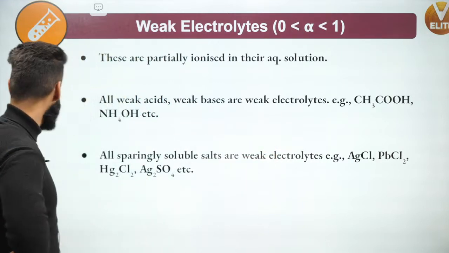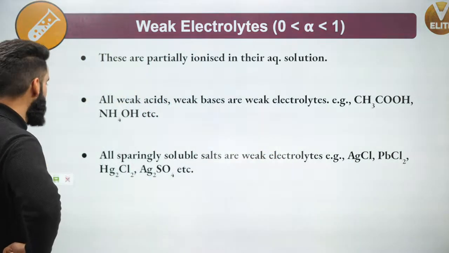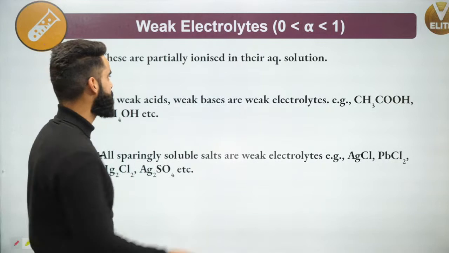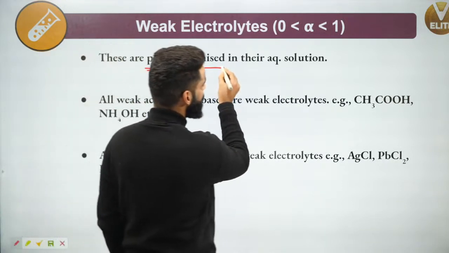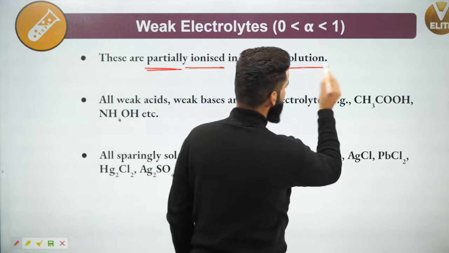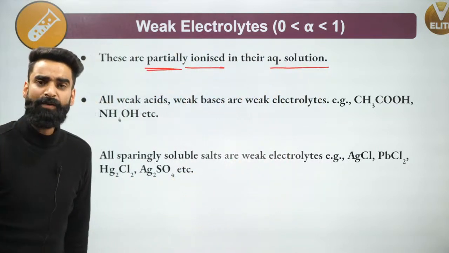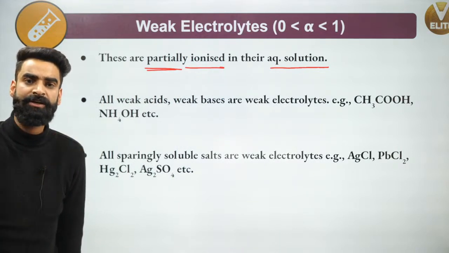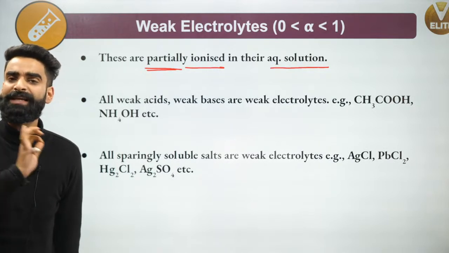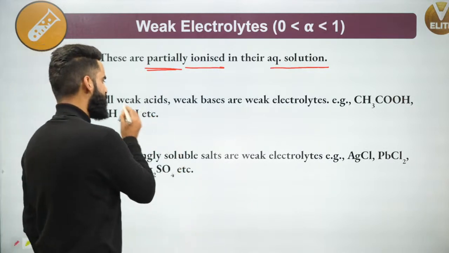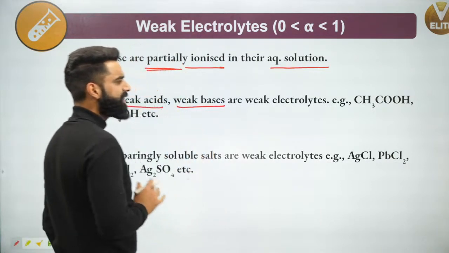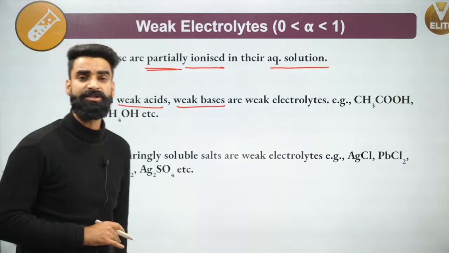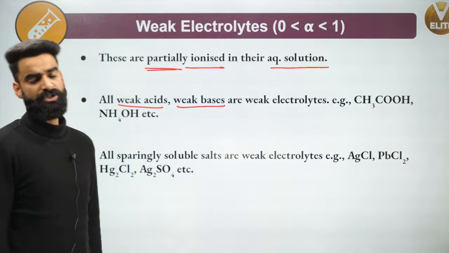Now, what are weak electrolytes? Weak electrolytes are the ones which are not completely dissociated into their ions. I would say weak electrolytes are partially ionized in their respective ions in the aqueous solution. Weak acids and weak bases are the common examples of weak electrolytes. They do not get completely dissociated into their respective ions, which you need to remember.